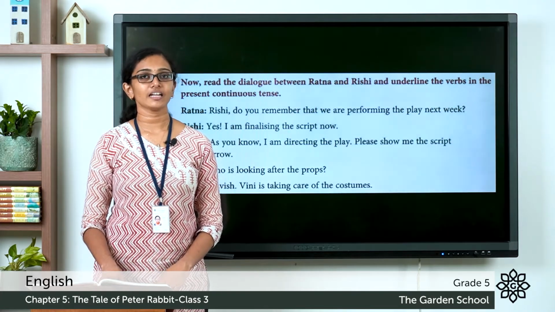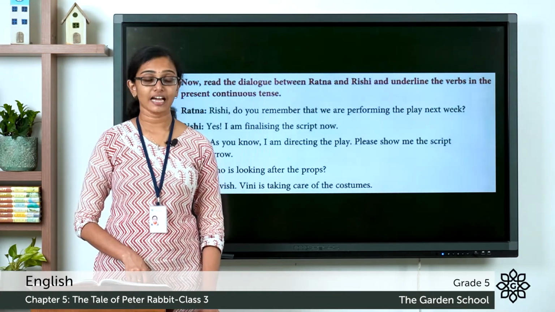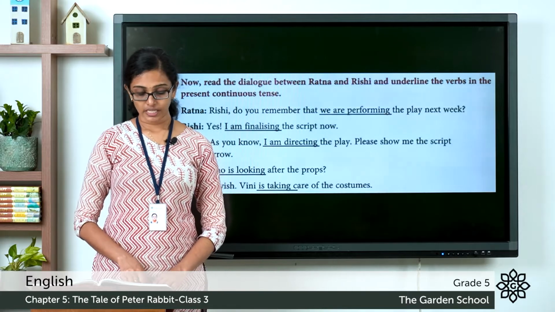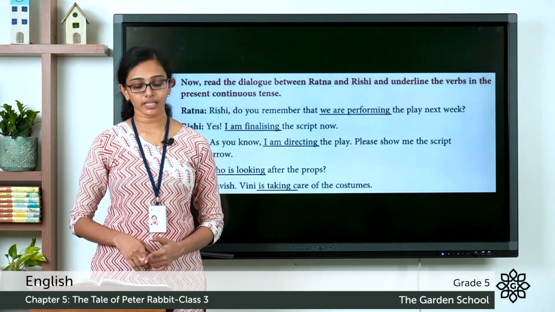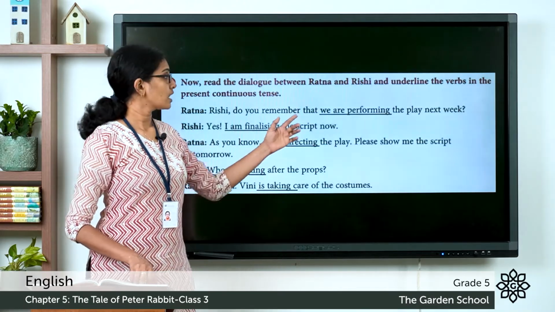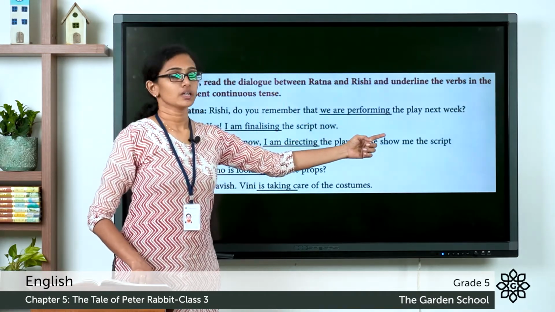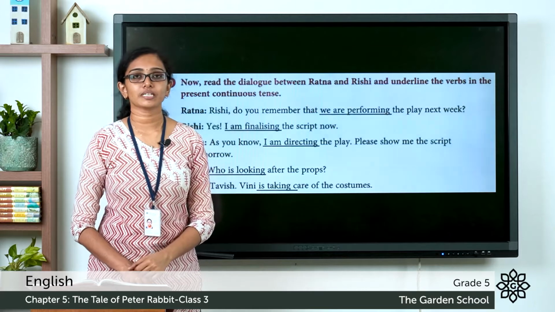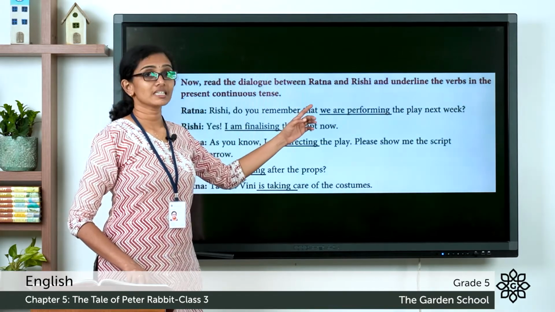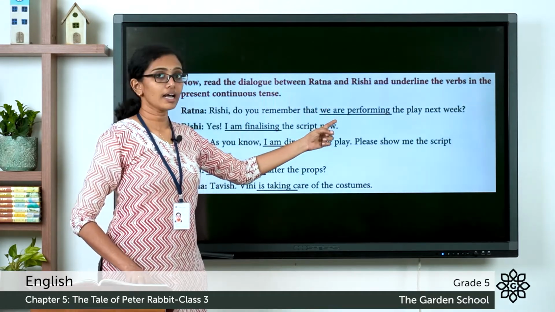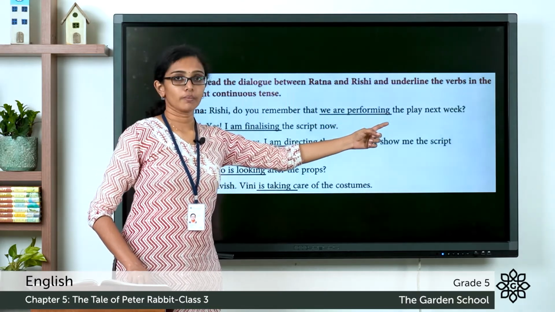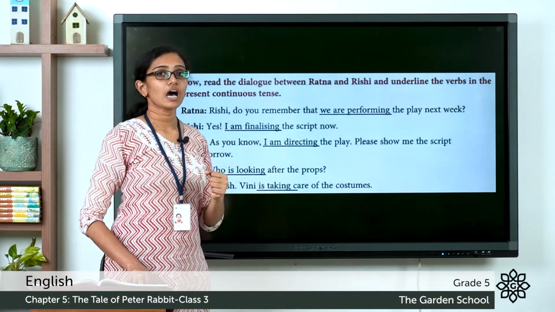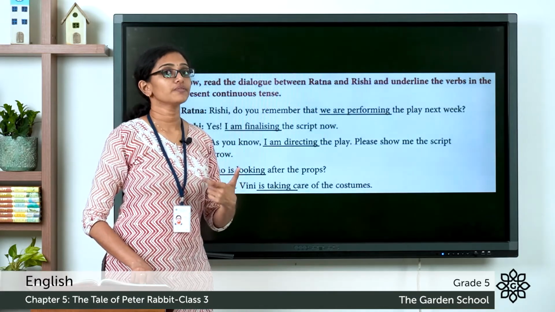Hope you are done with that. Let's see the conversation between Ratna and Rishi. Ratna says, Rishi, do you remember that we are performing the play next week? See the phrase? We are performing. So that is given in present continuous tense. The subject is we, then you have are, then the ing form of the verb. We are performing. Performing is the ing form of the verb perform.